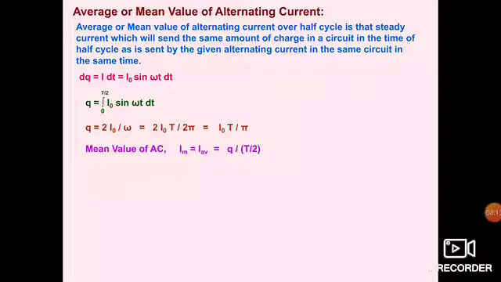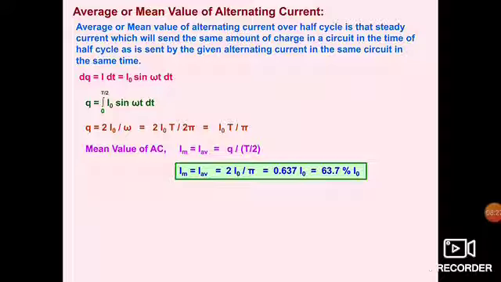The mean value of AC will be the average value, which is charge divided by half of the time period. So it is written in front of you that the mean or average value is going to be 2 I naught by pi, which is also 0.637 I naught, and it is 63.7% of I naught.